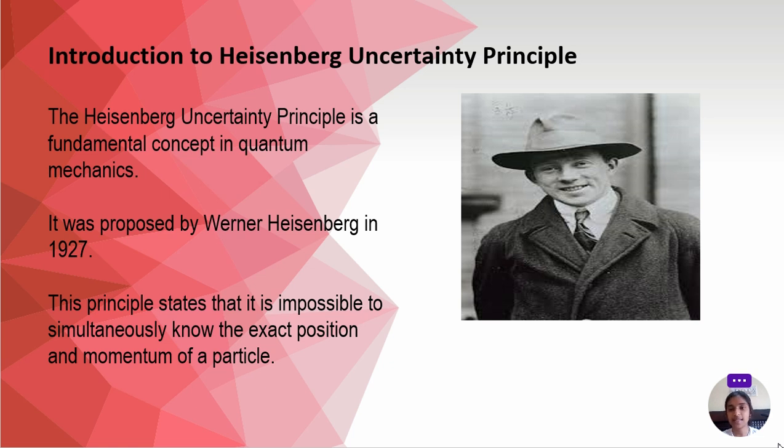Here in this picture, you can see he is Werner Heisenberg. He has given the principle stating that it is impossible to simultaneously know the exact position and exact momentum of the particle at any instant of time. This was a fundamental concept in quantum mechanics, and it gave a wide application in quantum mechanics. It was also the base for quantum mechanics.